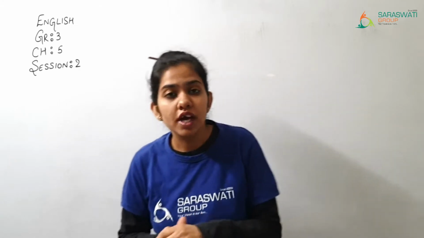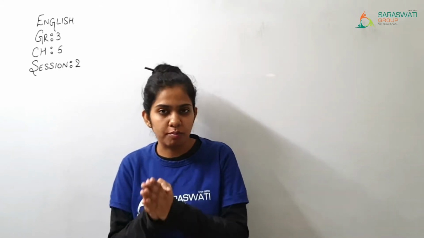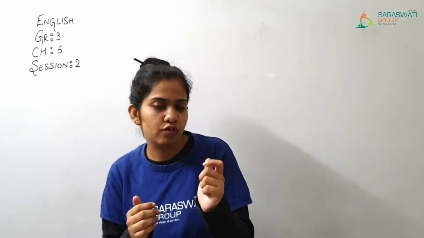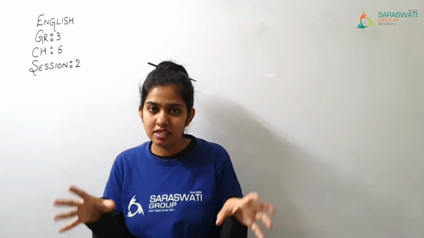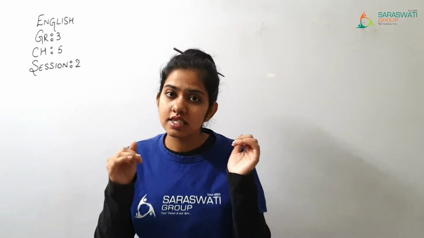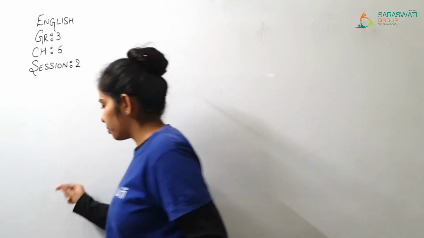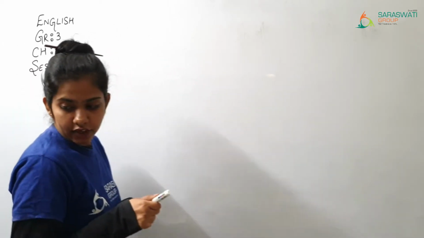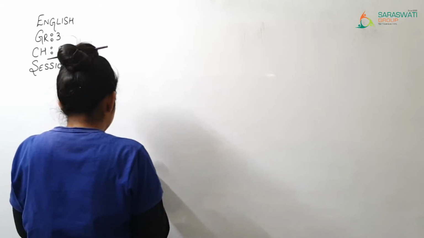Today in this session of chapter number 5, session number 2, we are going to see the vocabulary section of this chapter: some of the pronunciation part, one of the grammar topics, and the dictionary section. These are the things which we are going to see in this session. Our first topic is anagrams.